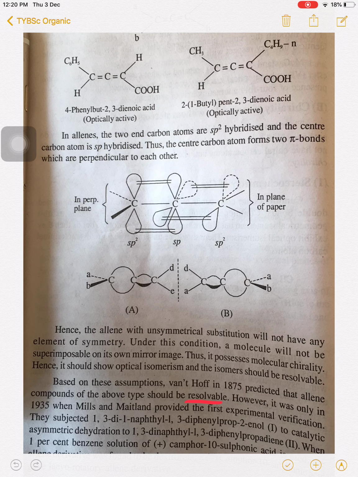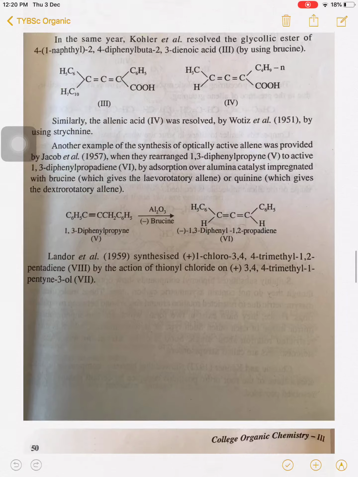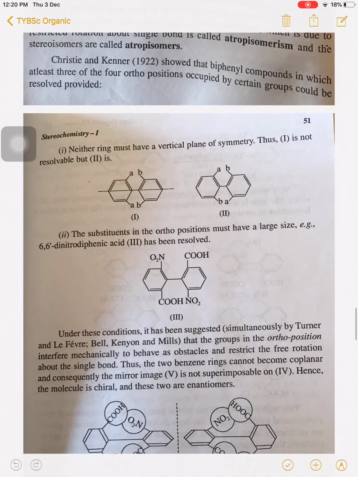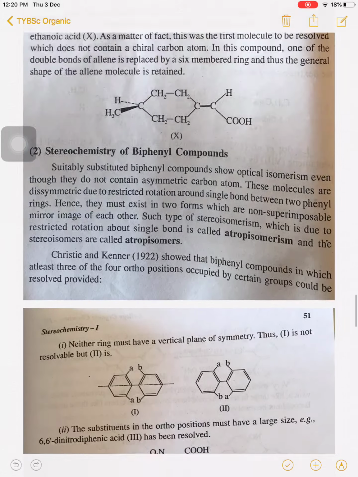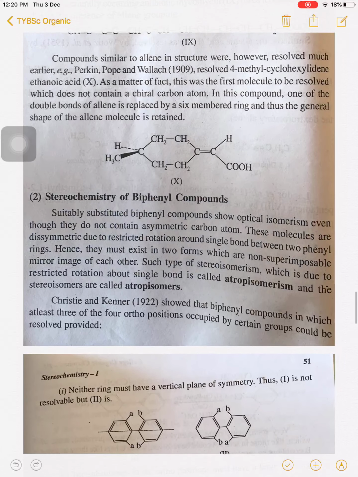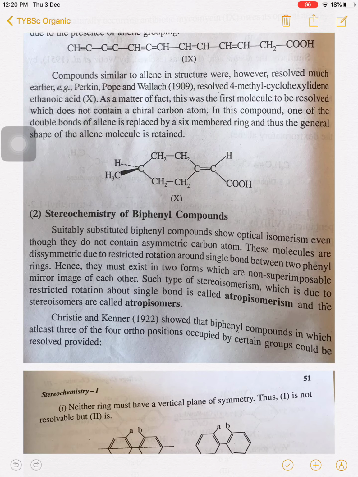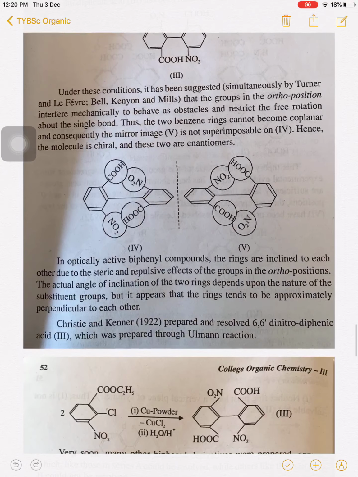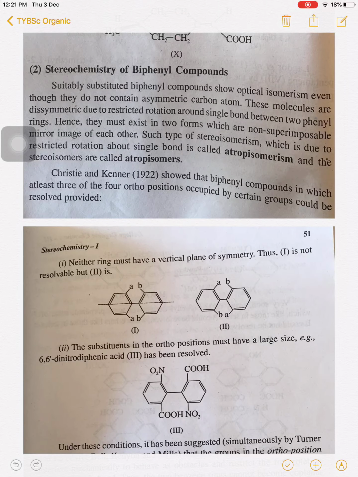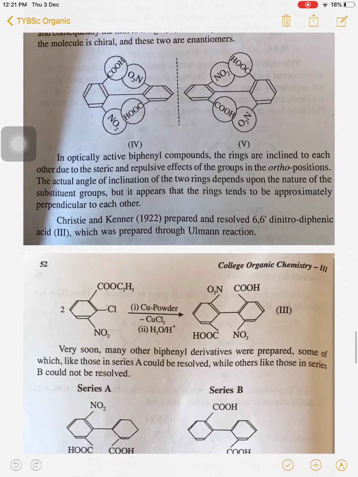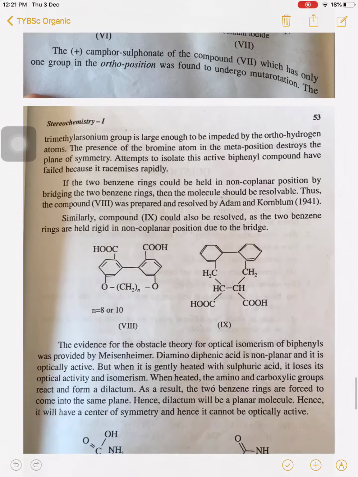Even though these molecules do not have any asymmetric carbon atom, they show optical isomerism. The same is the case with biphenyls. Due to restricted rotation around the single bond between the two phenyl rings, the molecule shows optical isomerism, and that isomerism is known as atropisomerism. They have given different examples here.